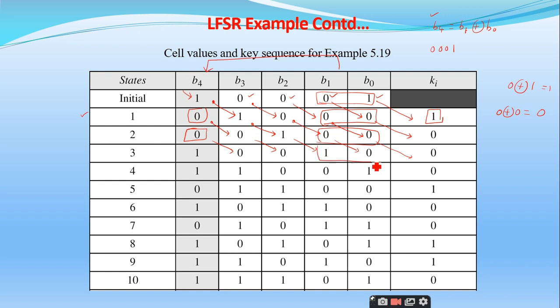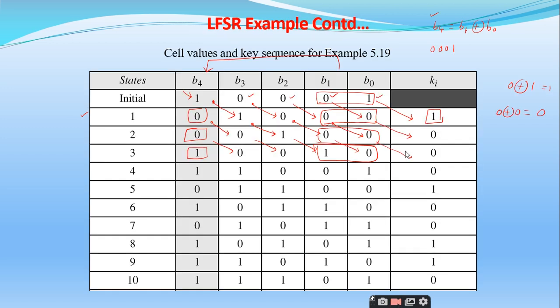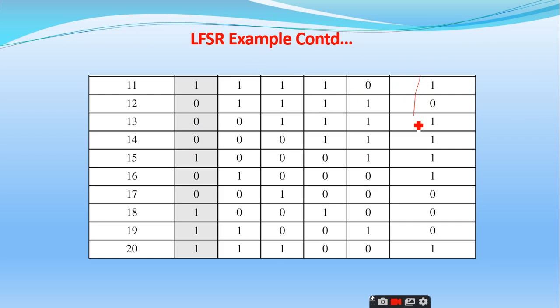So now what happens here? 0, 1. Am I right or not? Now what is 0 exclusive or 1? I generate the 4th bit as 1. Right. So like that, after 20 rounds, the sequence I have generated is, you have to take all the streams, this one along with this one. Right. So in this direction you have to take.